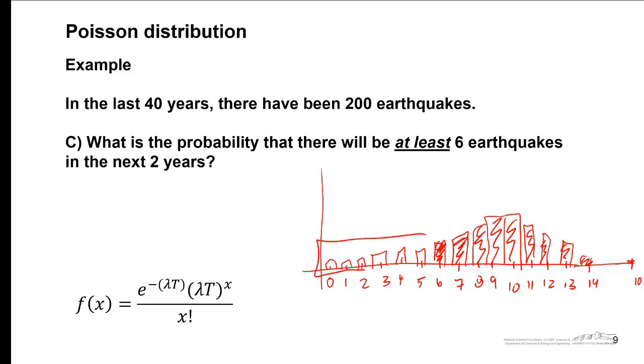What's better to do and way easier is to calculate f of 5. That's the cumulative up to and including 5. And then we subtract that from 1 because the sum of all of these bars is going to be 1. So you can take 1 minus the sum of f of 0 through f of 5, which is also capital F of 5. Let me show you how to do this in Excel because it's way easier in Excel. Alternatively, you can just plug this into your calculator.